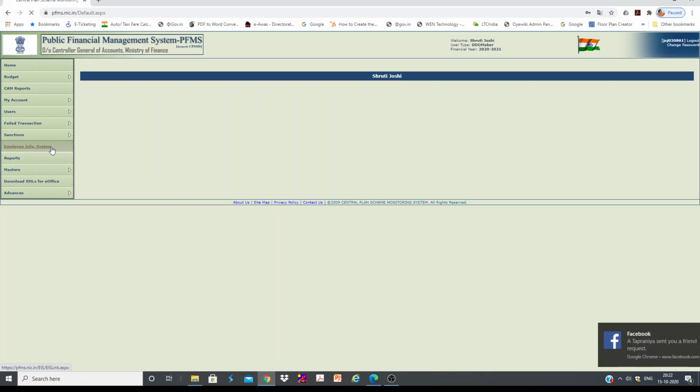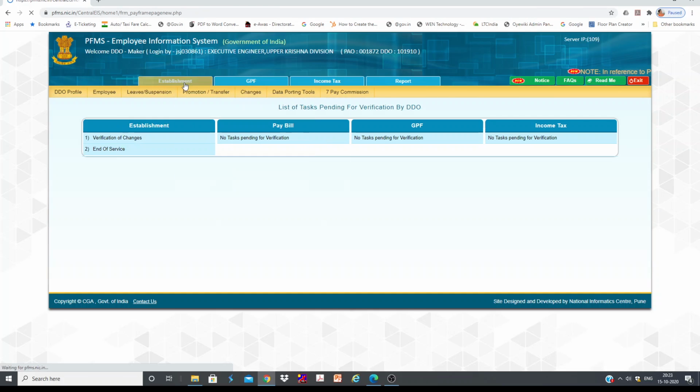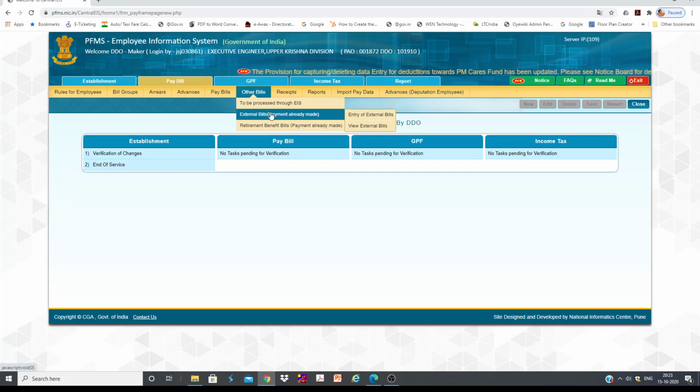This is the maker ID. I'll go to EIS again. I'll go to pay bill. You can see, if I want to link any bill, let's say one honorarium by mistake has been processed through PD, which has not been processed through EIS. That means that is not going to be shown under taxable income. So if you want to do that, you can go to external bills, payment already made, entry of external bills.